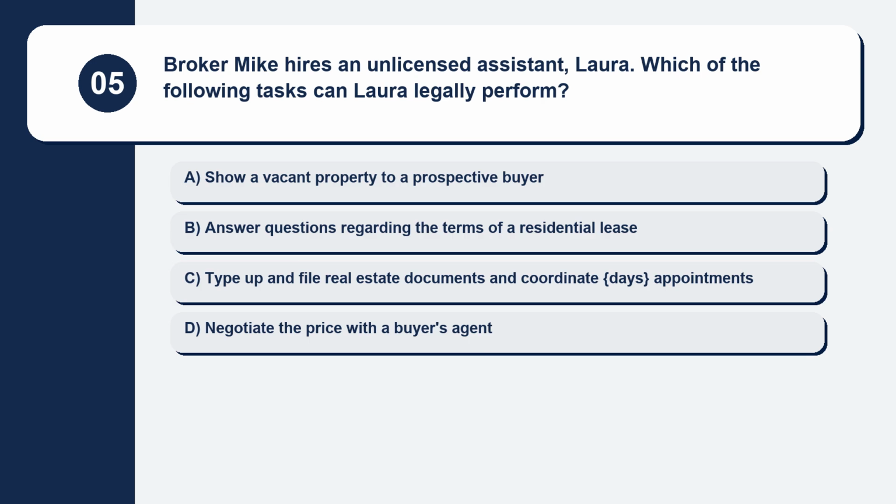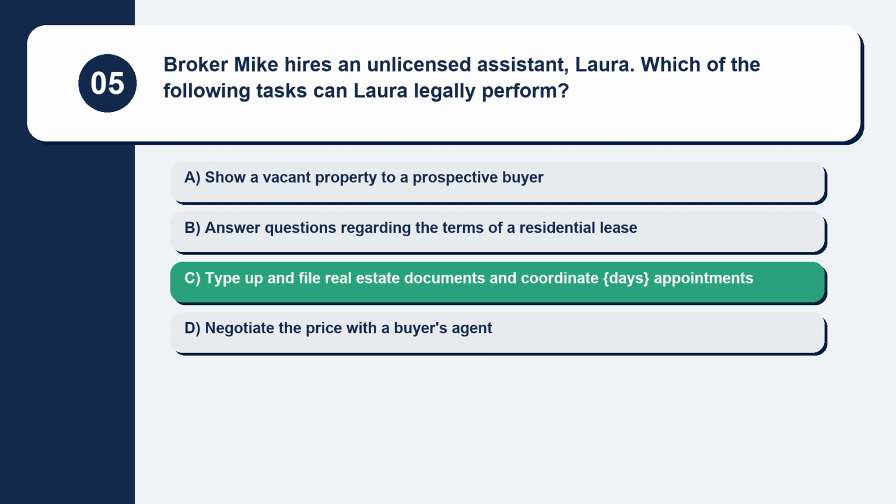Question 5. Broker Mike hires an unlicensed assistant, Laura. Which of the following tasks can Laura legally perform? Here are your options. Option A, show a vacant property to a prospective buyer. Option B, answer questions regarding the terms of a residential lease. Option C, type up and file real estate documents and coordinate days appointments. Option D, negotiate the price with a buyer's agent. The correct answer is option C, type up and file real estate documents and coordinate days appointments.